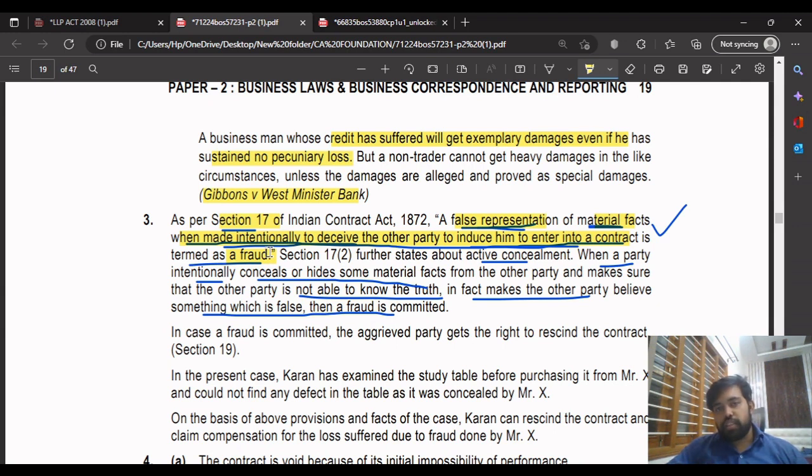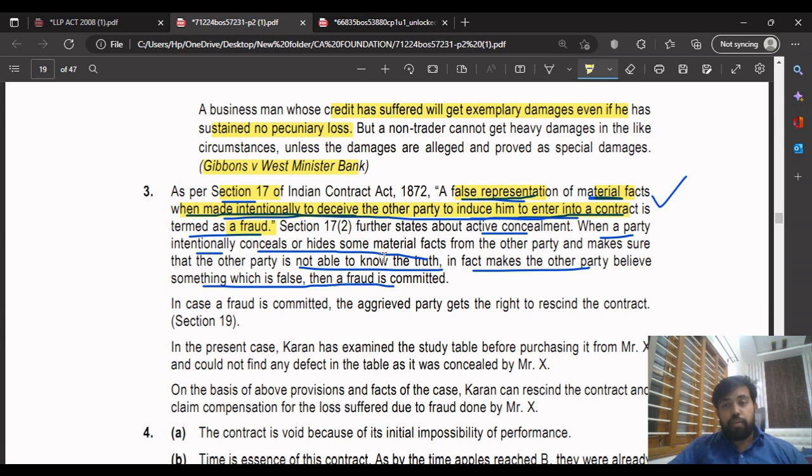So as per section 17, what is fraud? Fraud is false representation of the material facts, when made intentionally to deceive the other party to induce him to enter into a contract. This is termed as fraud. Next, it is active concealment. When a party intentionally conceals or hides some of the material facts from the other party, so that the other party is not able to know the truth, then the other party believes something which is false, and fraud is committed. You don't have to write the entire thing.